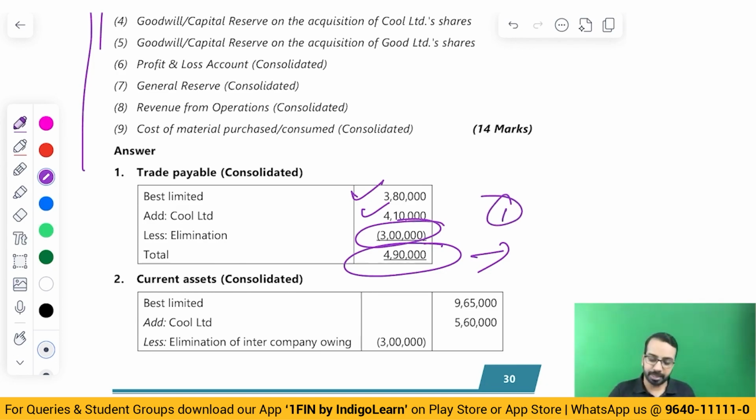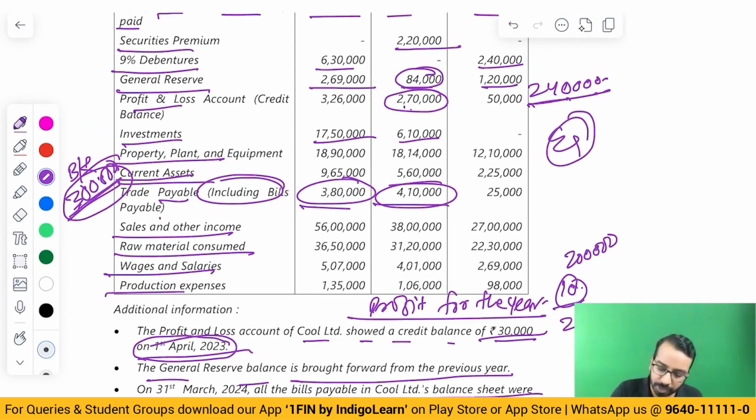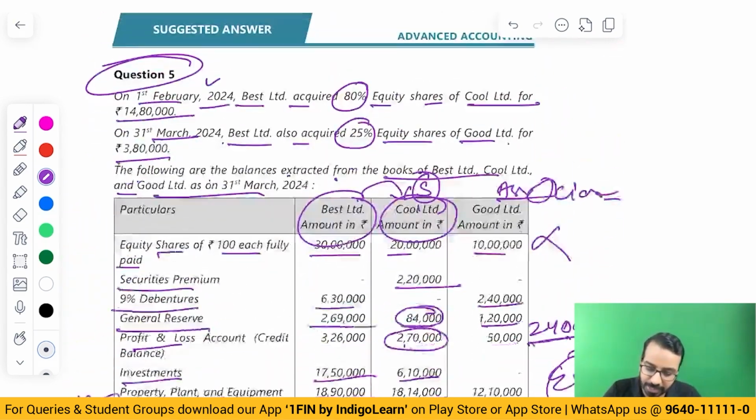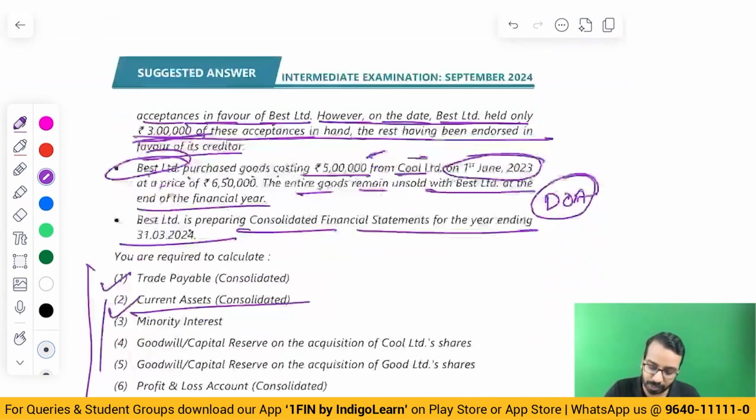Okay. Then current assets consolidated. What do we do here? Current asset consolidated is 965 plus 560 minus 3 lakhs because that is held as bills receivable. Then inventory is there. See, transaction happened before, but when we are consolidating, we'll take the cost only. So that adjustment also needs to be done.